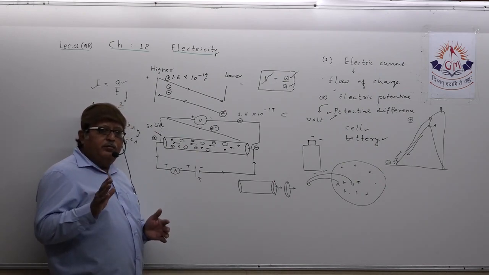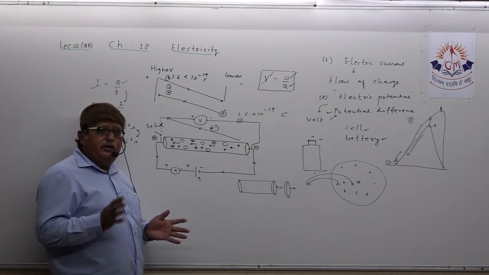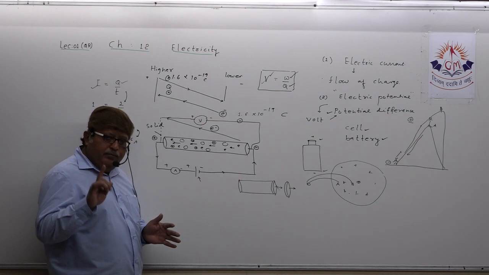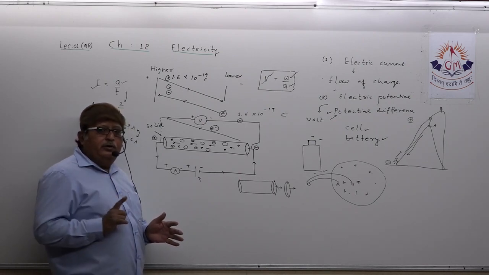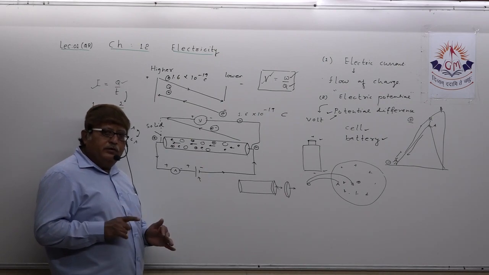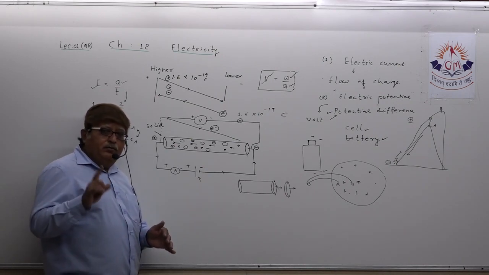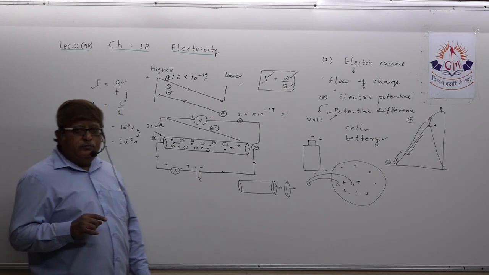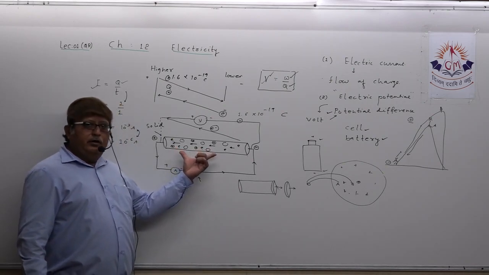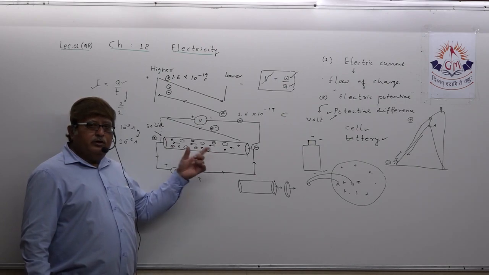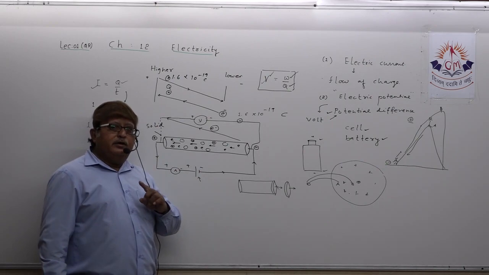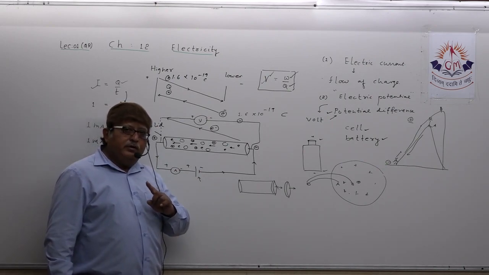Just keep in mind that an ammeter is a device used to measure electric current, and remember it is always connected in series with the conductor. A voltmeter, which is used to measure the potential difference across two ends of the conductor in volts, is always connected in parallel.